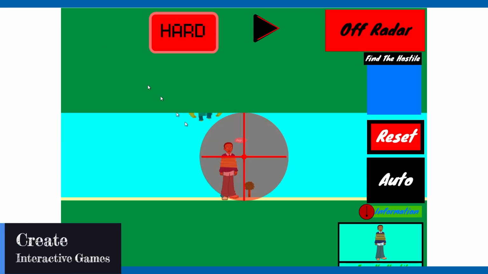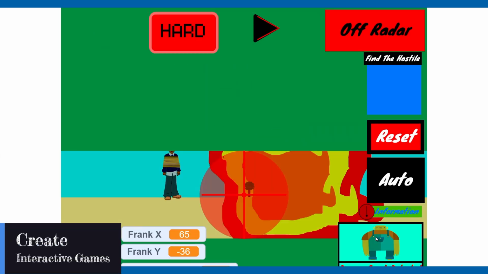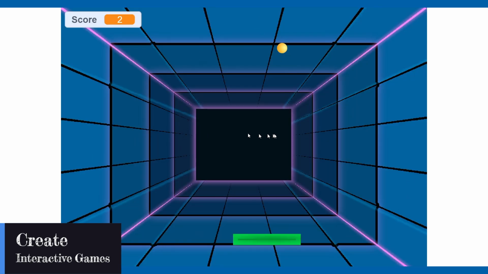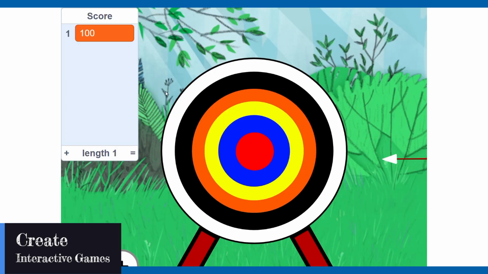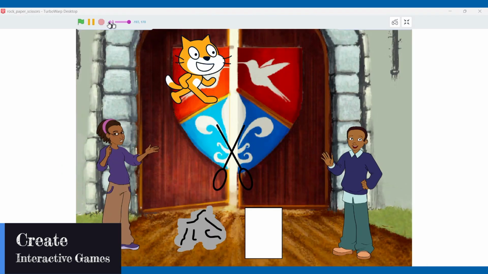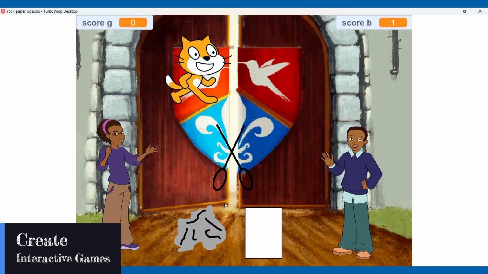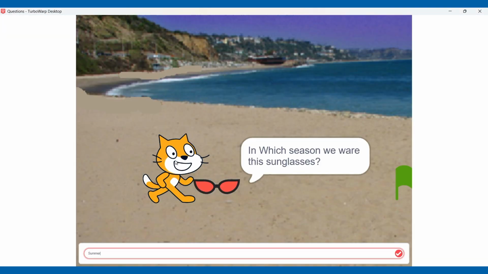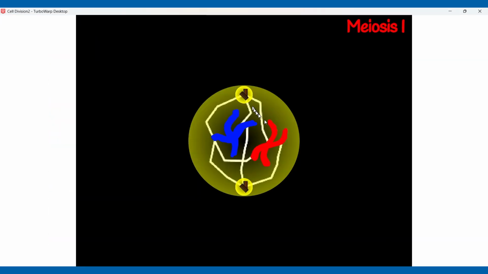You'll be building interactive games. You can build any game you want: hunting game, ping pong game, archery game, and more interactive games you can make. You can make puzzles, stories, science experiments, simulations, and more.